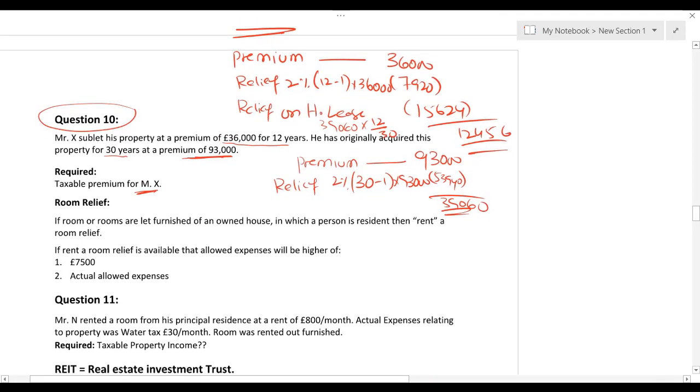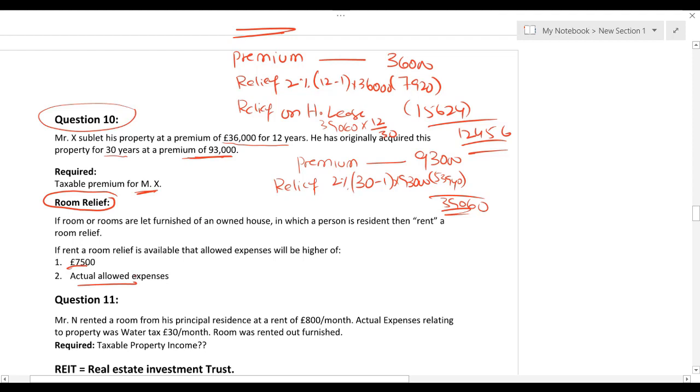Let's talk about another new concept. The name of the concept is rent-a-room relief. Now what is this rent-a-room relief? It is possible that owner and his family is living in the property and they have given just one room on rent. If someone is given a room on rent, then that landlord gets rent-a-room relief also. Rent-a-room relief is 7,500. So whatever rent you are receiving from the room which you have given on rent, you can deduct relief 7,500. But if you are not deducting relief, then you can deduct actual expenses relating to that room.